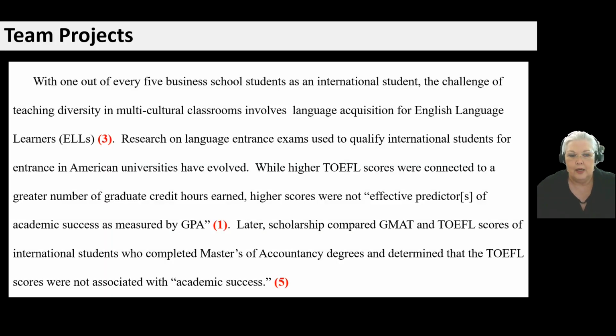So we know it's important in the workplace. Let's bring it closer to home and talk about in your classes. Say you're working on a team project and it's a paper, and you're working with a number of other students to write this paper. Now, you don't need to read the text here. This is just an example of citations gone wrong.